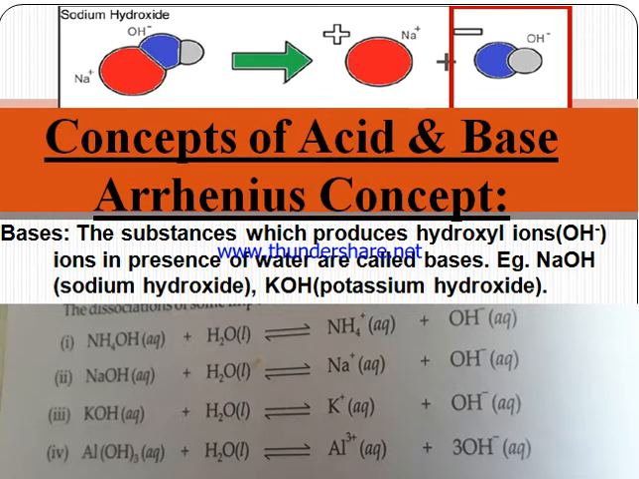Next we come to the concept of bases. Bases are the substances which produce hydroxyl ions, that is OH negative ions, in the presence of water. Examples are sodium hydroxide, NaOH, KOH, potassium hydroxide, NH4OH, that is ammonium hydroxide, Al(OH)3, that is aluminium hydroxide. All these give OH negative ions in the presence of water, so they are known as bases.